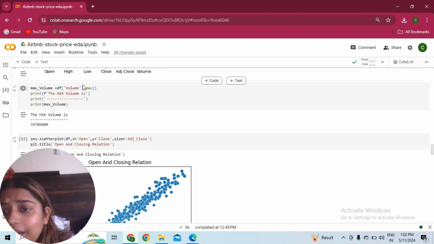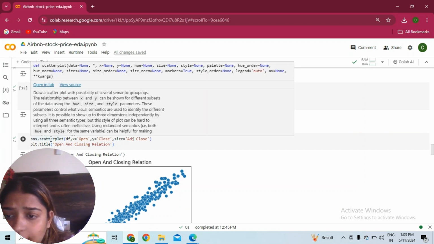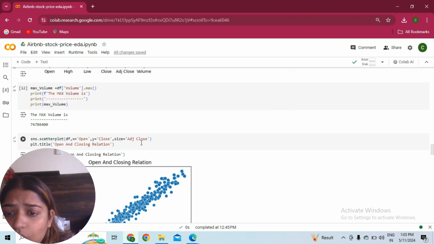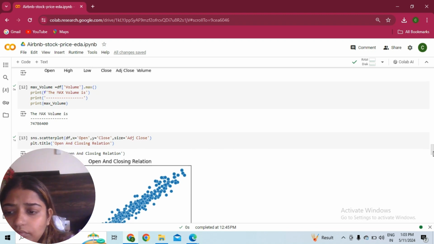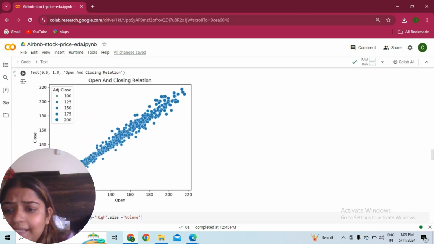Then, what is the max volume? Max volume is 74786400. Now we are doing a scatter plot where we are keeping open, close, and adj close. So this graph is for three things: open, close, and adj close. From the starting onwards, it's growing with the date, growing with the time.